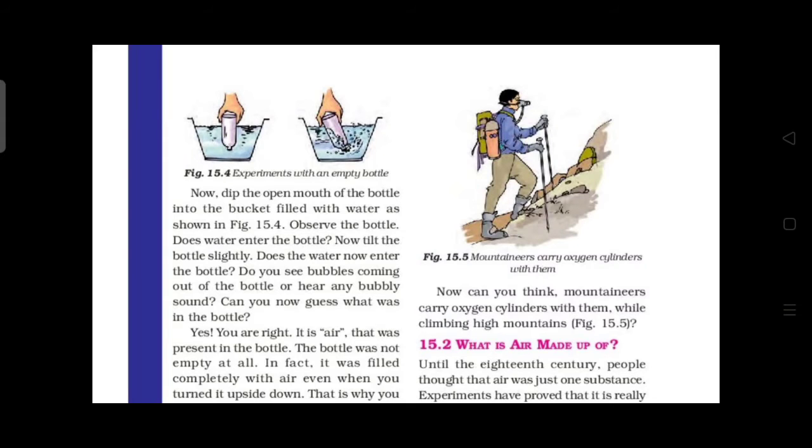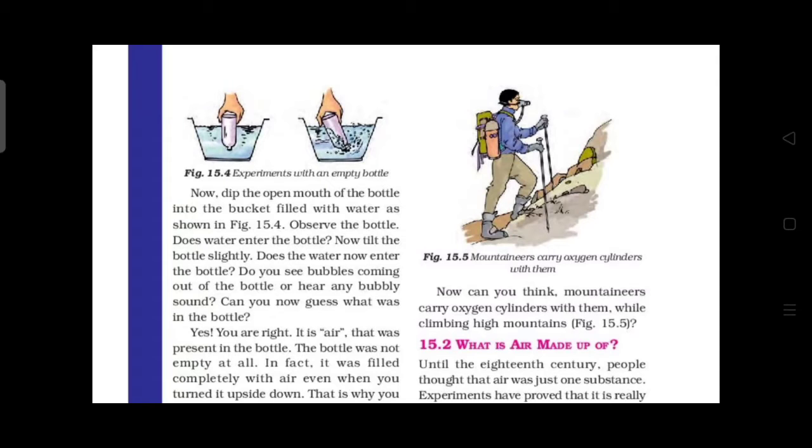Then turn it upside down. Is something inside it or not? Then dip the open mouth of the bottle into the bucket filled with water as shown in the figure. See figure 15.4. Observe the bottle. What happened then? The water now enters the bottle.